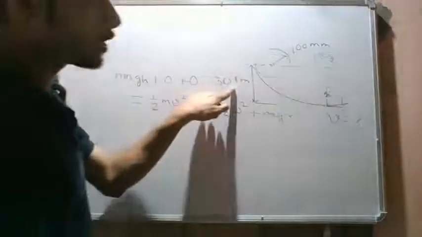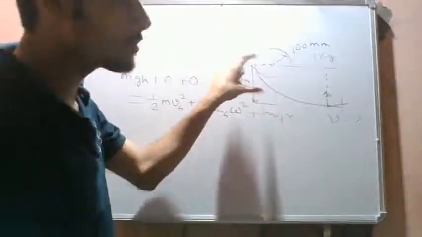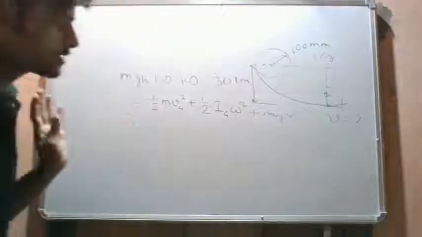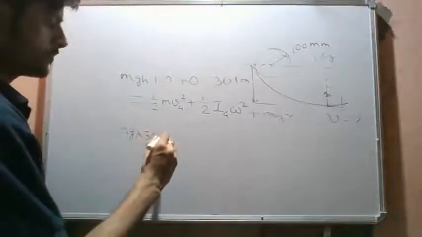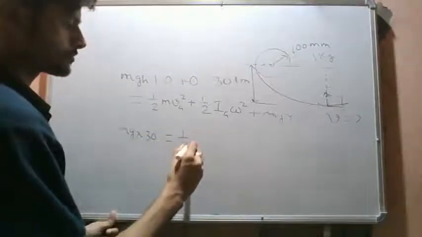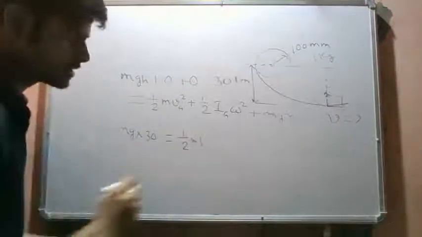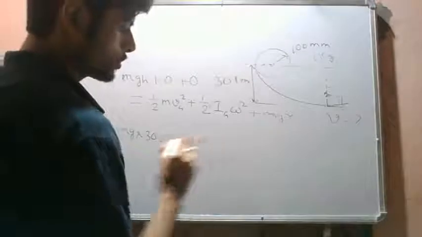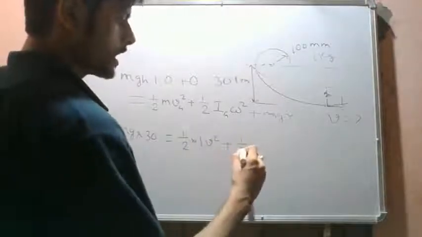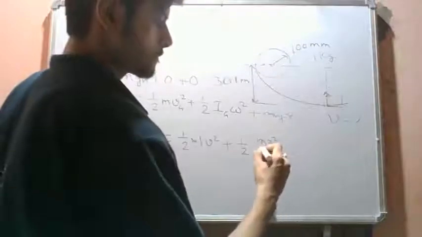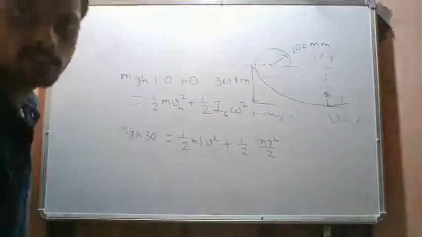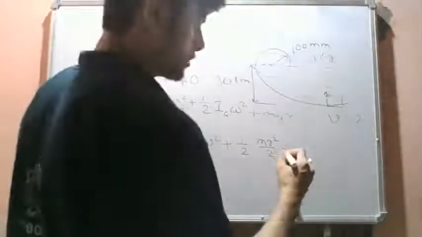So 30.1 minus 0.1, 30 meters is the height difference. So we have mg times 30 meters, equal to half times mass 1 kg times v squared, plus half moment of inertia about center of mass. The moment of inertia of a disc about its center of mass is mr squared by 2, times omega squared.